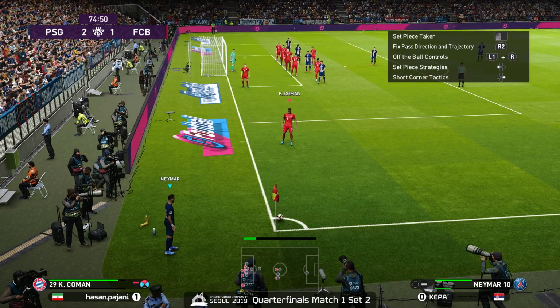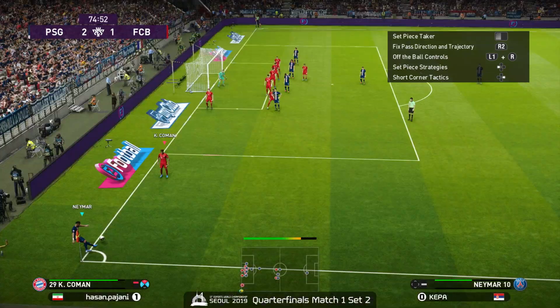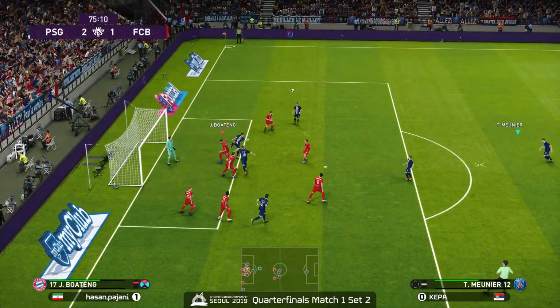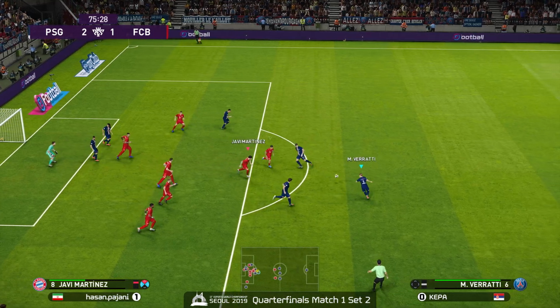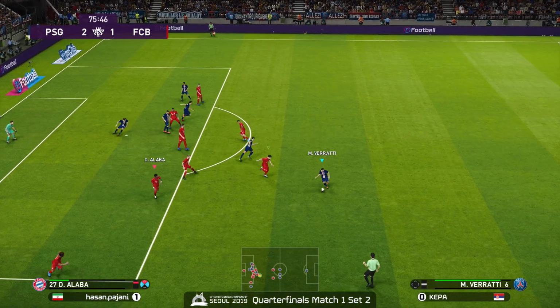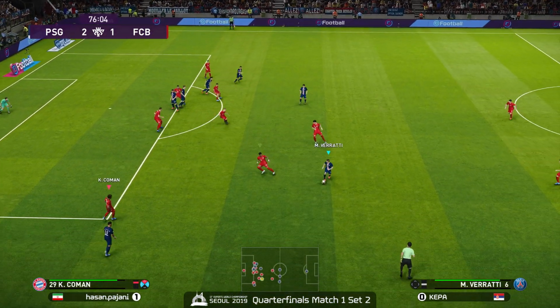Who's going to inbounds this? Looks like it is Neymar. Coman there on the defense. Up and over. Where's the header this time? Nope, not going to happen. Well, Kepa still maintains possession with Verratti.